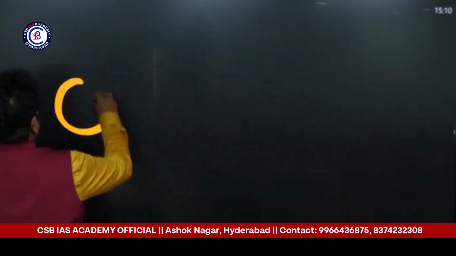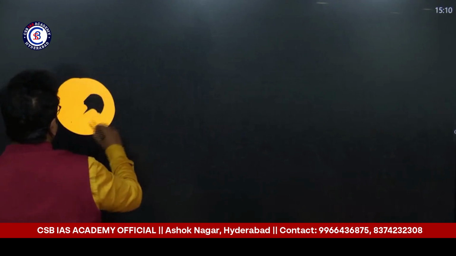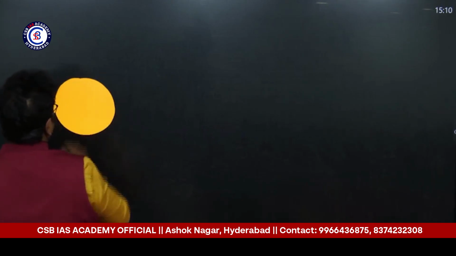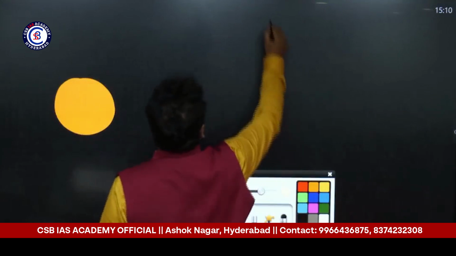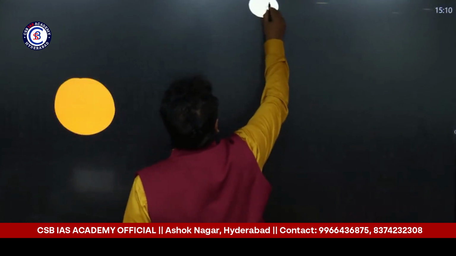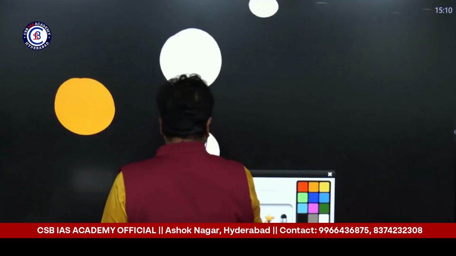One was the protosun. Protosun means that in the initial phase the sun was smaller, and a giant star approached the sun and passed away. This was the giant star, the intruding star.